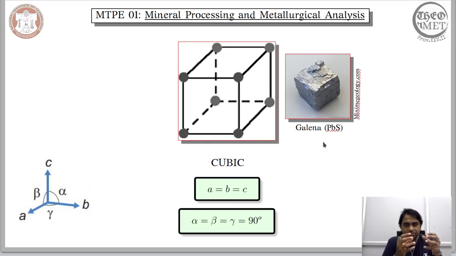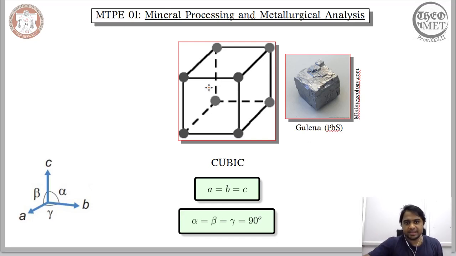It just comprises of entities that occupy just the corners of this unit cell here. So galena is one of the examples of such a mineral that adopts a cubic crystal system. Now, based on the cubic crystal system, it is possible for us to arrive at different crystal structures. Some of you might already know about it.